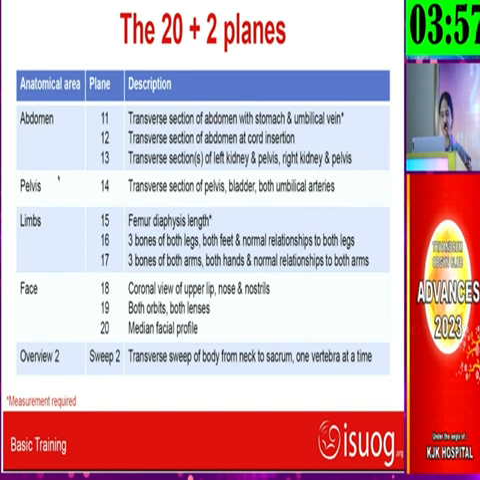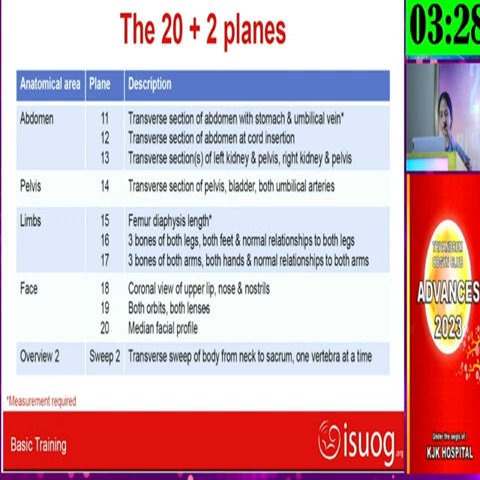For the pelvis imaging, the transverse section of the pelvis, the bladder of the fetus, and both the umbilical arteries have to be documented, as I have shown in the previous images. The limb imaging includes the femur diaphysis, where we measure the femur length, the 3 bones of the legs, and the feet, and the normal relation of both legs and feet, which includes the ankle, can exclude talipes as well.